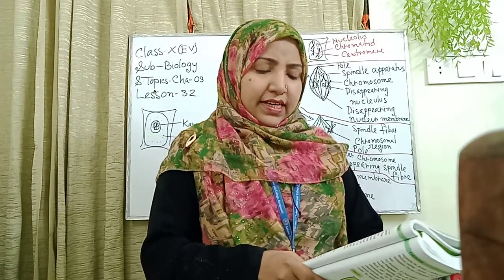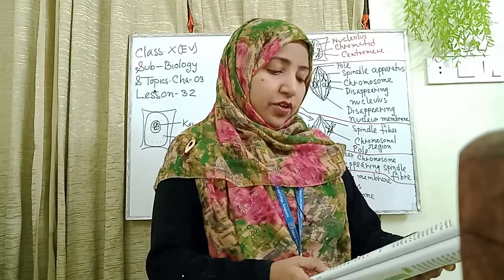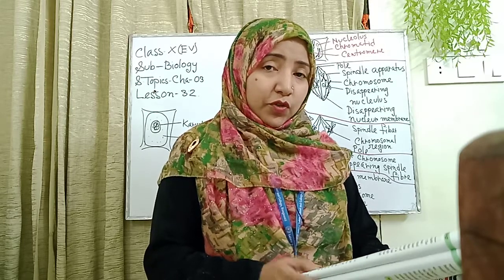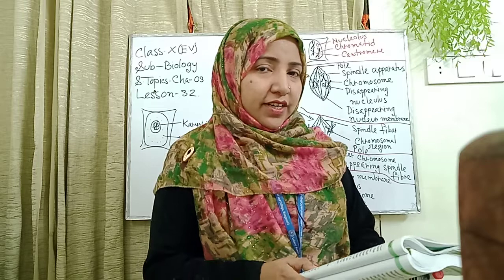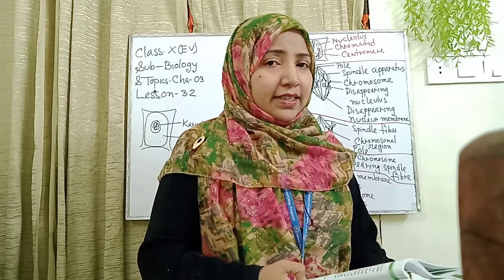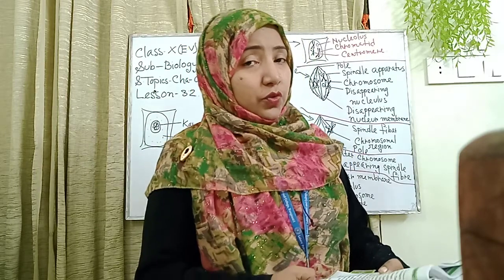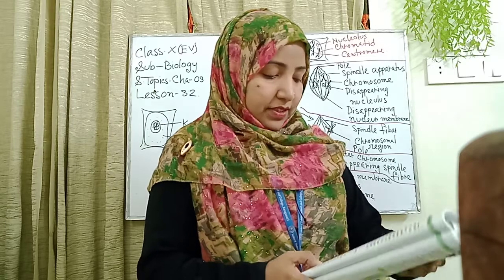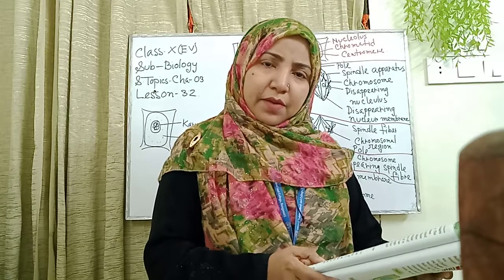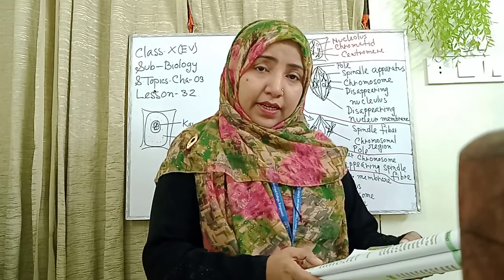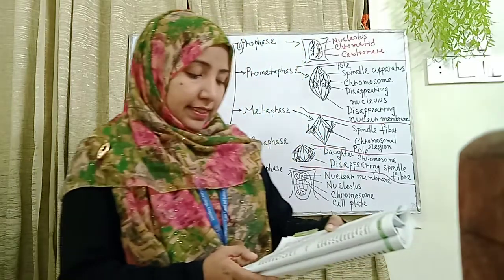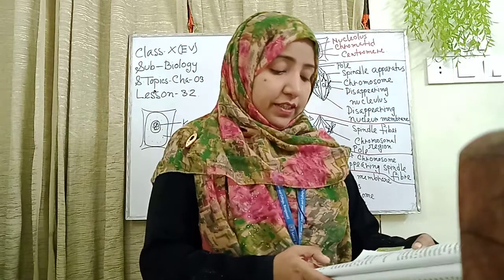A eukaryotic cell divides into two identical daughter cells. In the process, the nucleus and chromosomes are divided into two. In equational division, it divides into two parts: the first part is the nucleus and the other part is the chromosomes. Then two identical daughter cells are produced with the same number and type of chromosomes, and the same physical and structural features as their mother cell. This is also known as equational division.